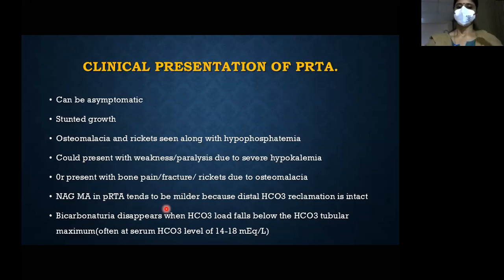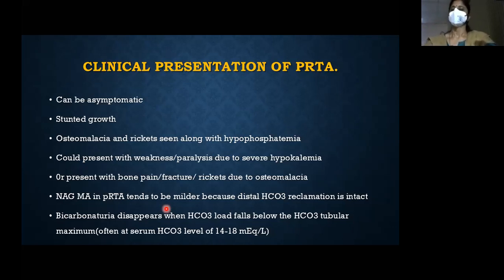If I ask you whether proximal tubular RTA or distal RTA, that is type 2 RTA or type 1 RTA, has the severe acidosis, which one do you feel? Type 1. Why? Because the distal part of the nephron is intact. Being intact, it has the capacity to excrete large amounts of ammonia. So it can compensate to some extent for the acidosis due to decreased reabsorption of bicarb. So the acidosis might be milder in proximal RTA.